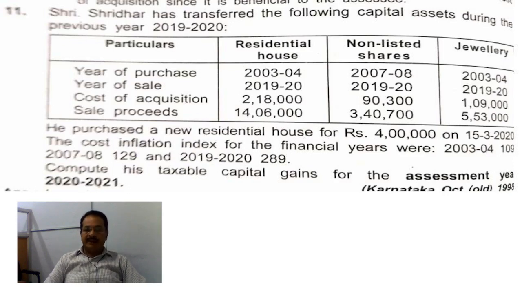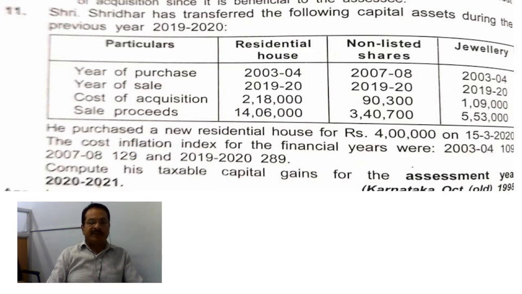And jewelry, year of purchase 2003-4, year of sale 2019-20. That means this asset was held for more than 36 months on the date of transfer. Therefore, this jewelry sold is also a long-term capital asset. Okay, that means all the three assets sold by the assessee during the previous year are long-term capital assets.